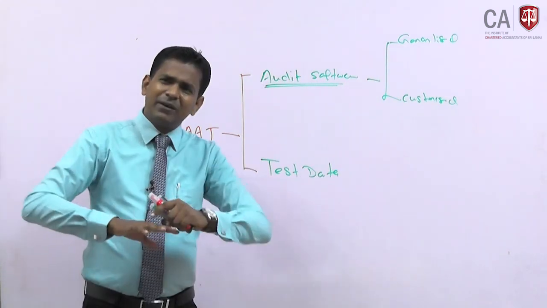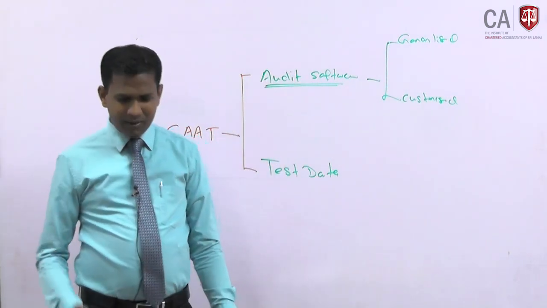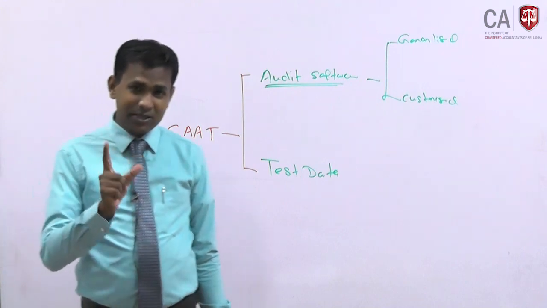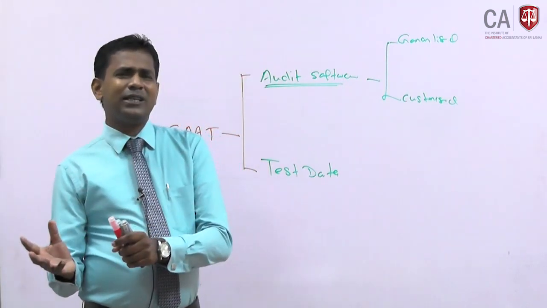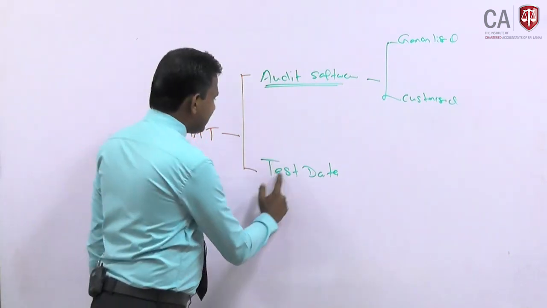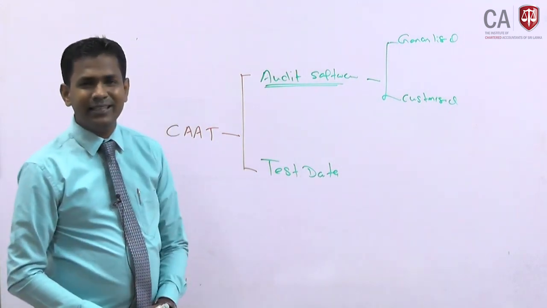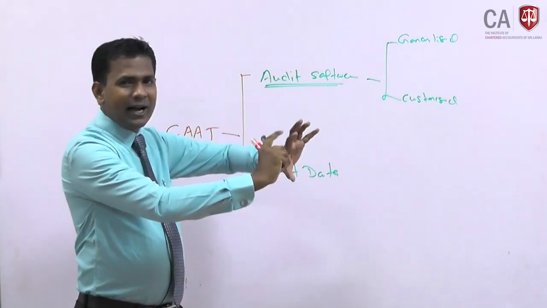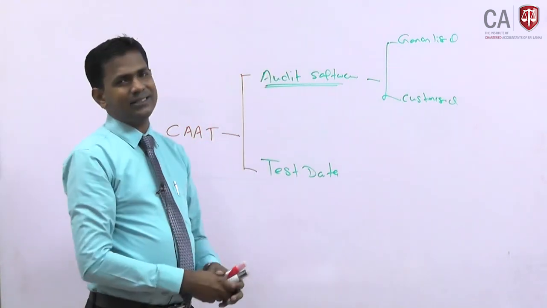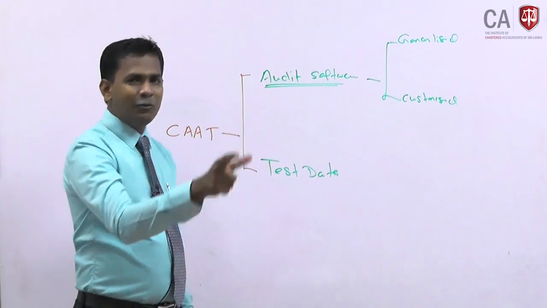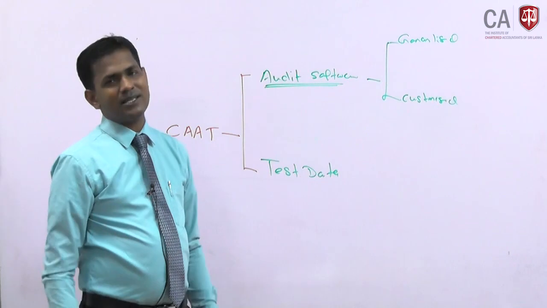Test data means something completely different. It is about how the technology is used while you are conducting the audit of financial statements. I discuss this in detail even in the mock examination paper discussion. Test data means testing of data. You use some data to test the company system. You enter some information into the company system, look at the output, compare the input and output, and see whether it is correctly processed.